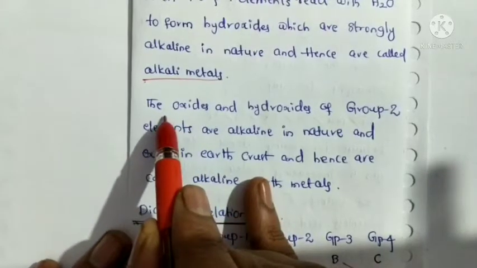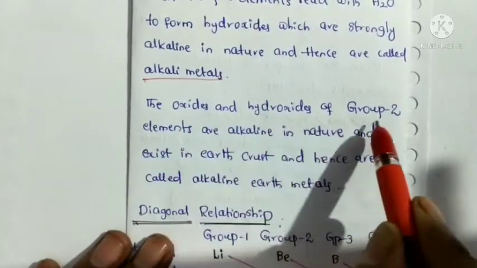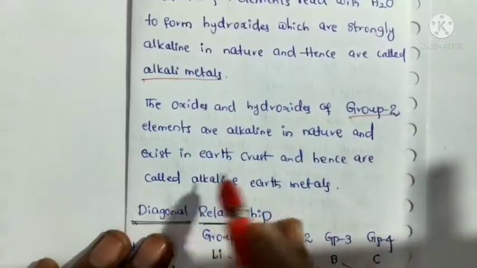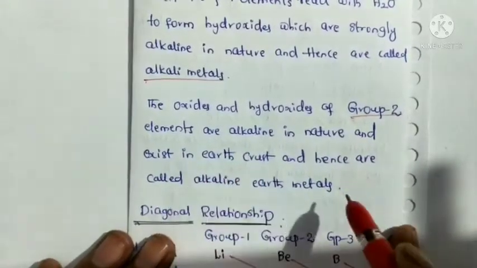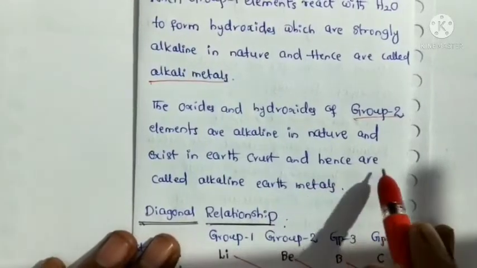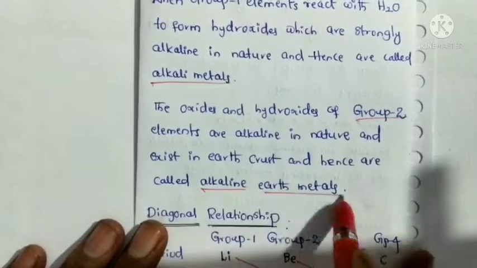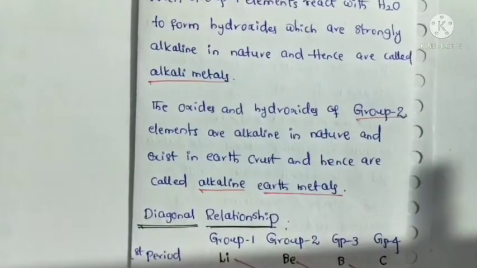Next, the oxides and hydroxides of group 2 elements are alkaline in nature, as well as existing in the earth's crust. That's why these elements are called alkaline earth metals.